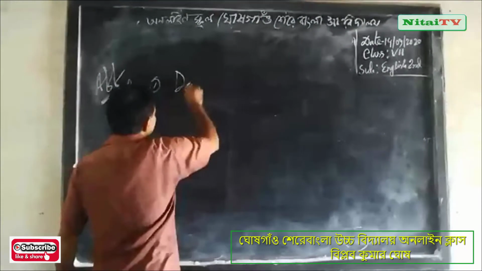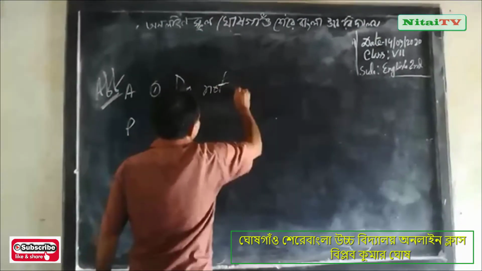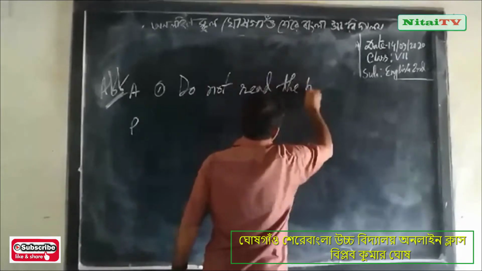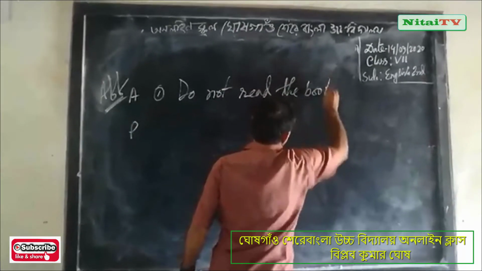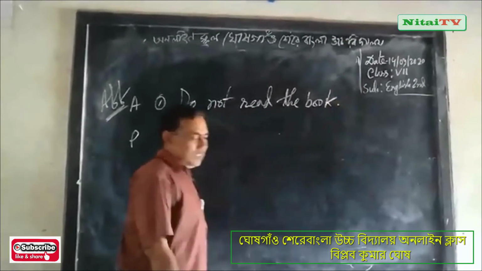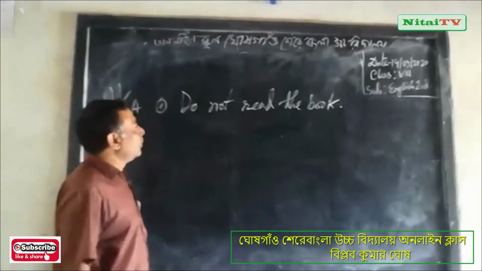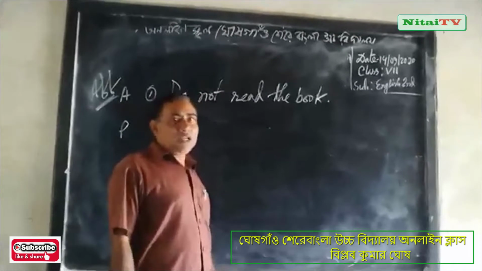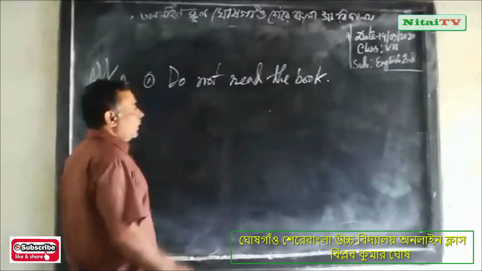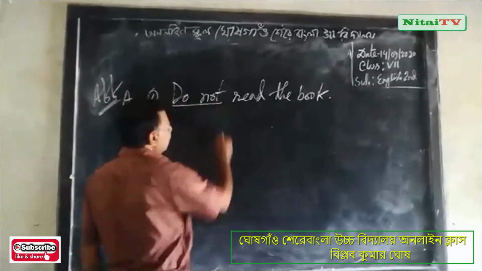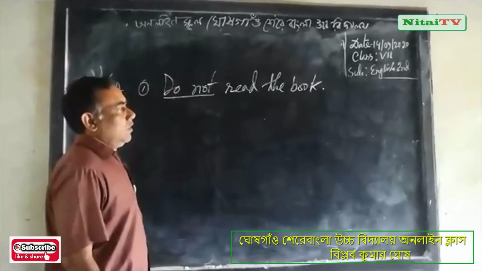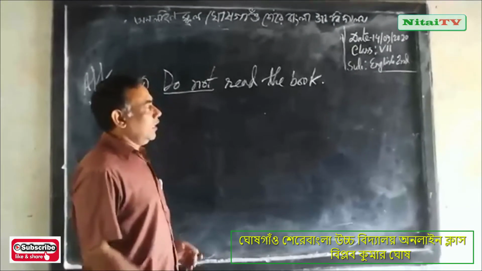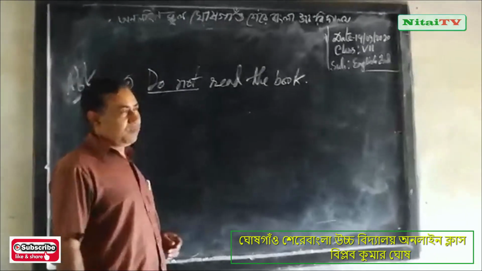Do not read the book. This is an imperative sentence in negative form. You clearly understand this is the negative form. Dear student, in the first sentence I wrote do it.